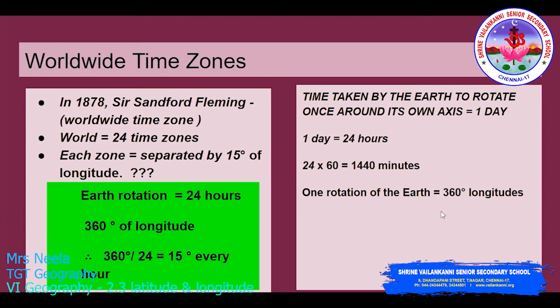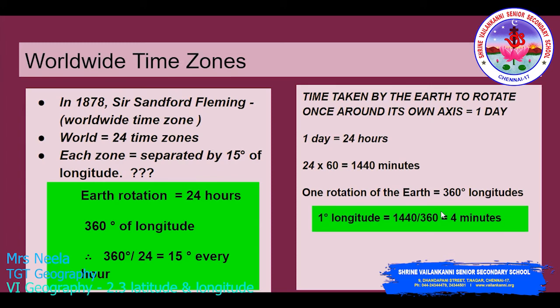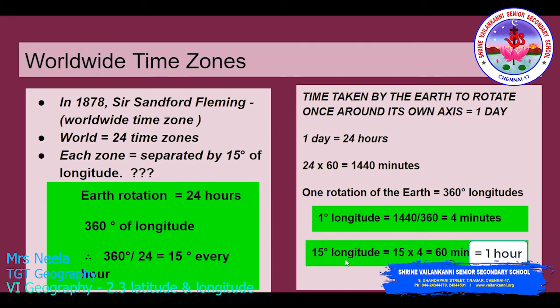Therefore, the time taken to turn a distance of 1 degree longitude is 1440 divided by 360, that will give you 4 minutes. That is, 1 degree longitude takes 4 minutes. Therefore, 15 degrees longitude is 15 into 4 equals 60 minutes, that is 1 hour. And thus it is justified. So 15 degrees, 1 hour. Here also 15 degrees longitude, 1 hour.